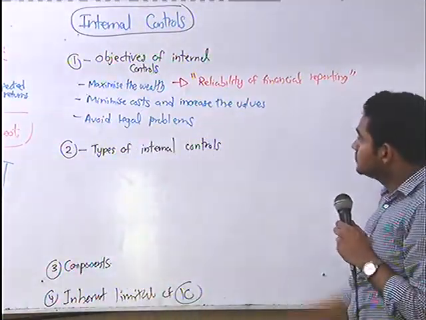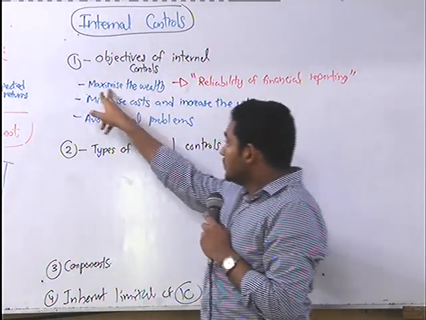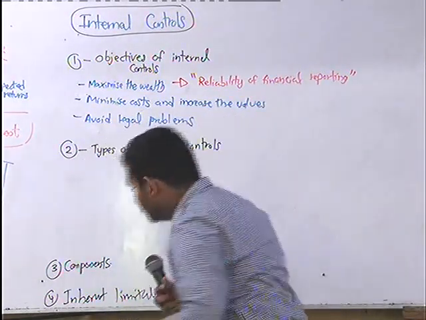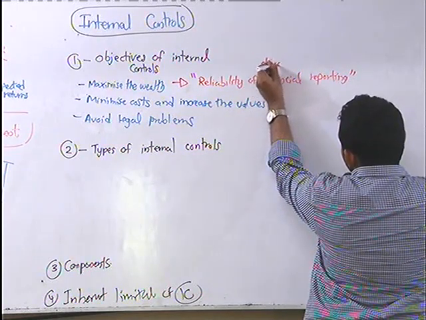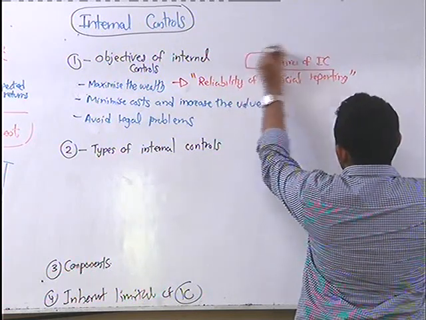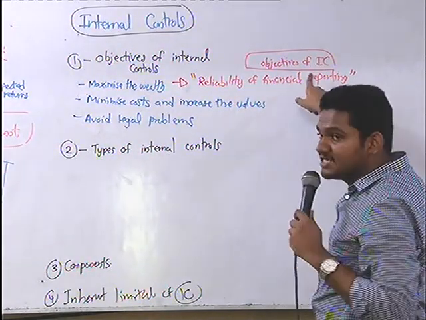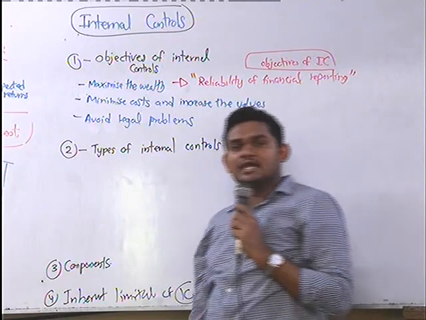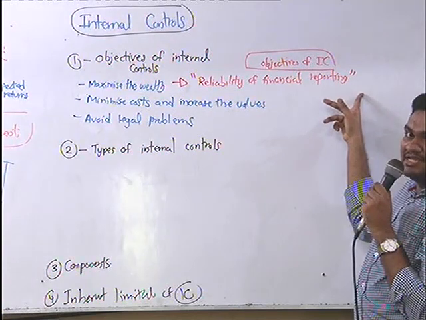As you can see, one of the business objectives is to maximize the wealth, right? This is the business objective. So this is the objective of the internal control. This is the name of the objective of the internal control, right? So in red color I am writing objectives of internal controls. IC stands for internal controls, right? So to maximize the wealth, what is the designed internal control? What is the objective of the internal control? Reliability of financial reporting is its name, right?